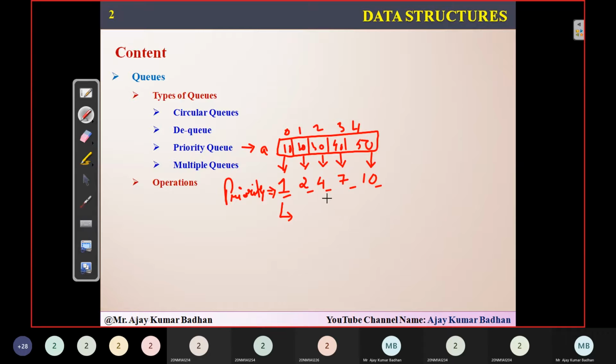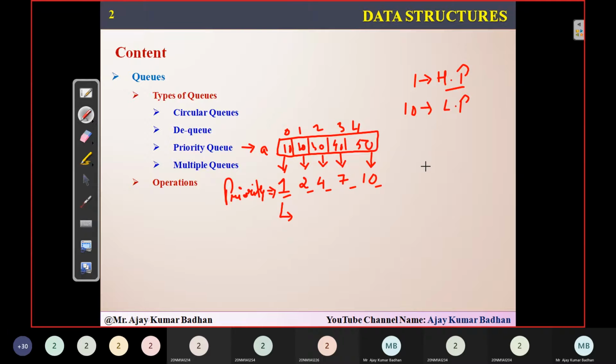But remember one thing, this priority can work vice versa. In some systems and operating systems, 1 is considered the highest priority, and let us suppose 10 is considered the lowest priority. Just like your ranking system. In your class, you might have a topper, the first ranker, who will have the highest priority.